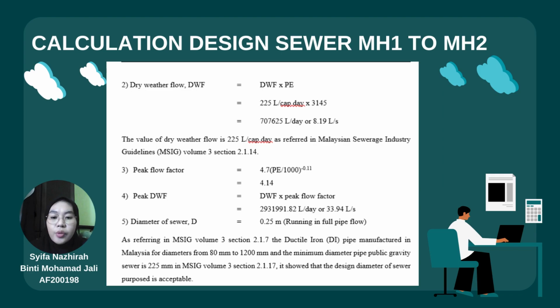As referred to in MSIG Volume 3, Section 2.1.7, the ductile iron pipe manufactured in Malaysia is for diameters from 80 mm to 1,200 mm, and the minimum diameter for public gravity sewers is 225 mm in MSIG Volume 3, Section 2.1.17. It shows that the design diameter of our sewer pipes is acceptable.